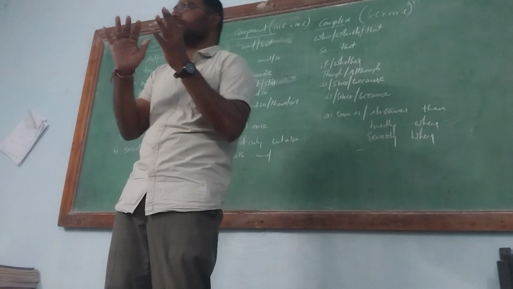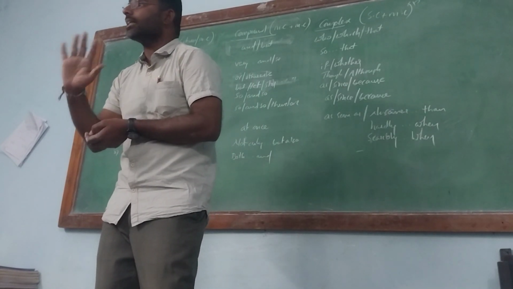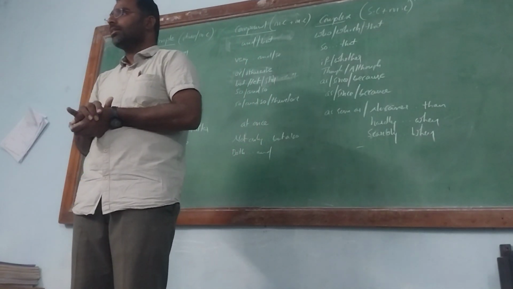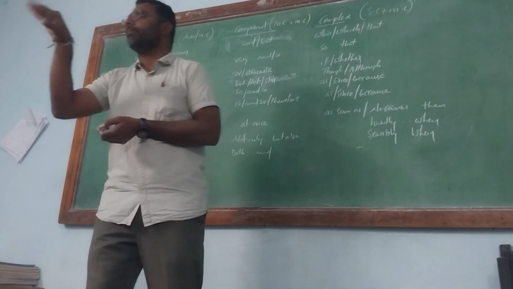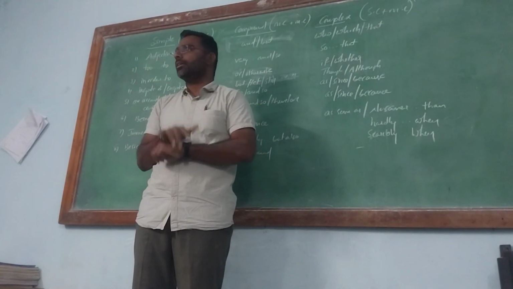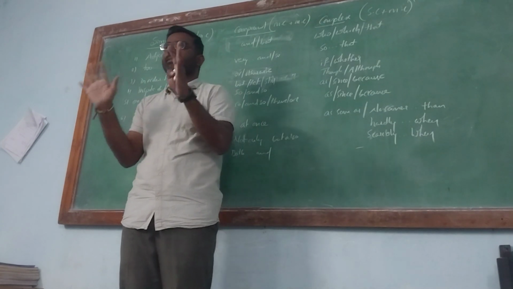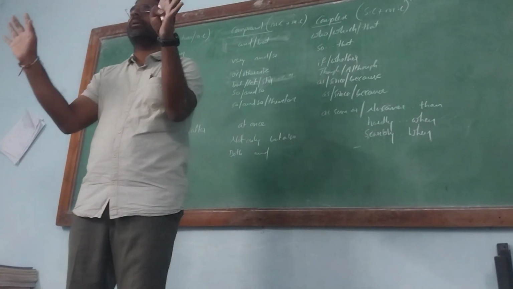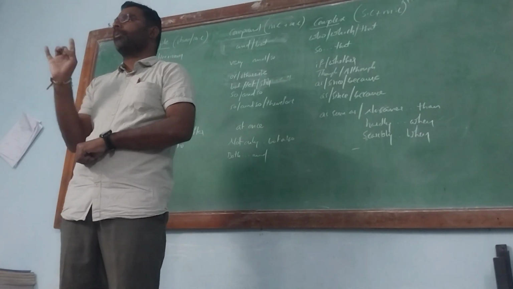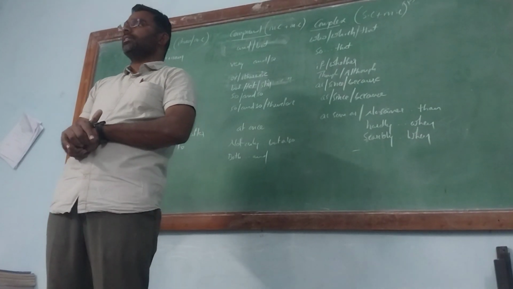They also have a subject and predicate, but it doesn't give a complete meaning. It depends on another part of the sentence. Understand? That clause is called a subordinate clause. Just have this idea, right? Briefly explained simple, compound, complex sentences. They are the keywords to keep in your mind and practice.